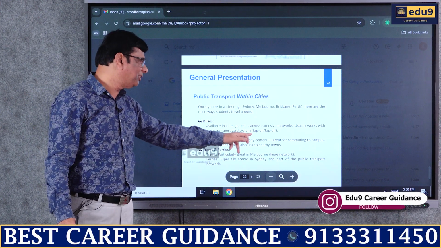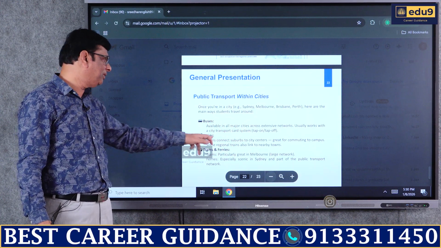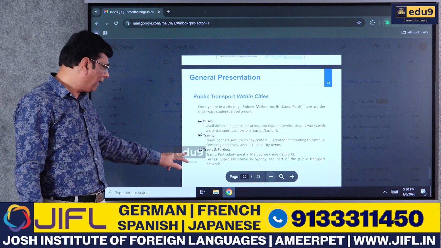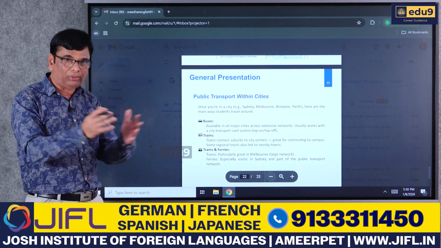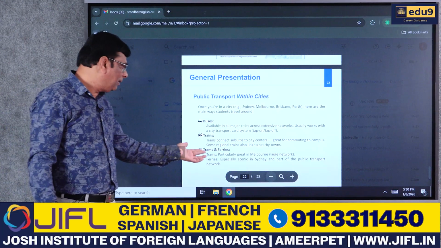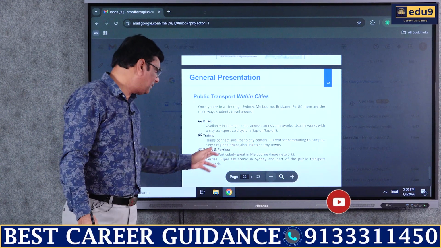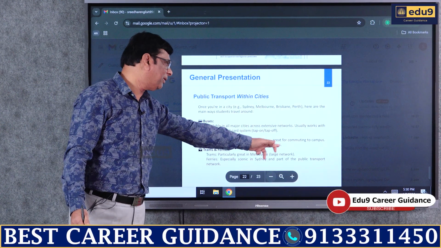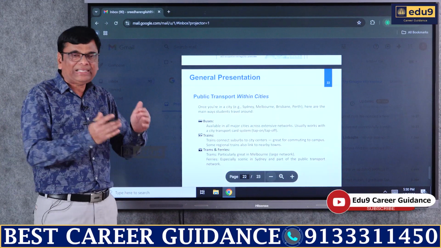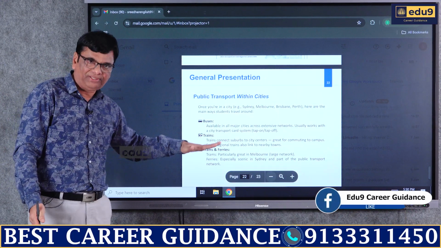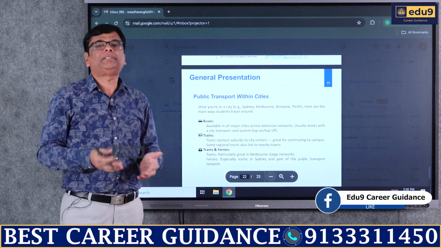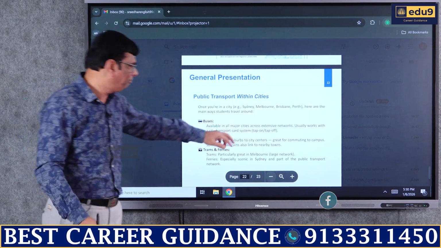Trains connect suburbs to city centers, great for commuting to campus. Some regional trains also link to nearby towns. And finally, trams and ferries. Especially in cities like Sydney, where a lot of waterways are there, and particularly great in Melbourne, large network, ferries, especially scenic in Sydney and part of the public transport network. So these are the different modes of transport like buses, trains, trams and ferries, where you can travel around the cities and different parts of Australia.